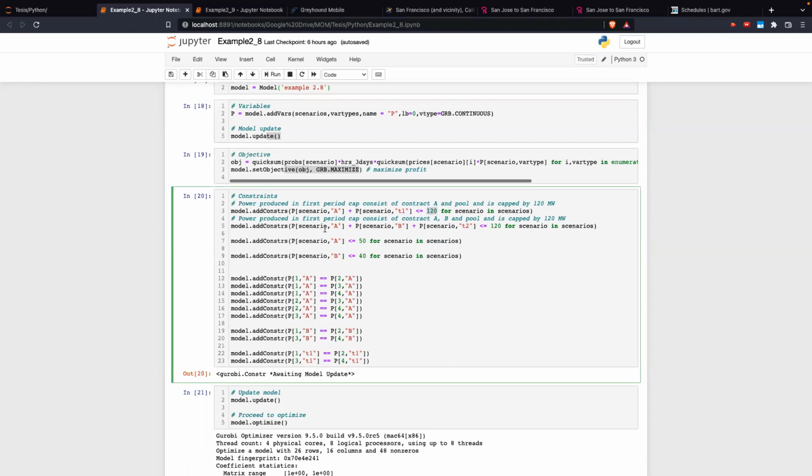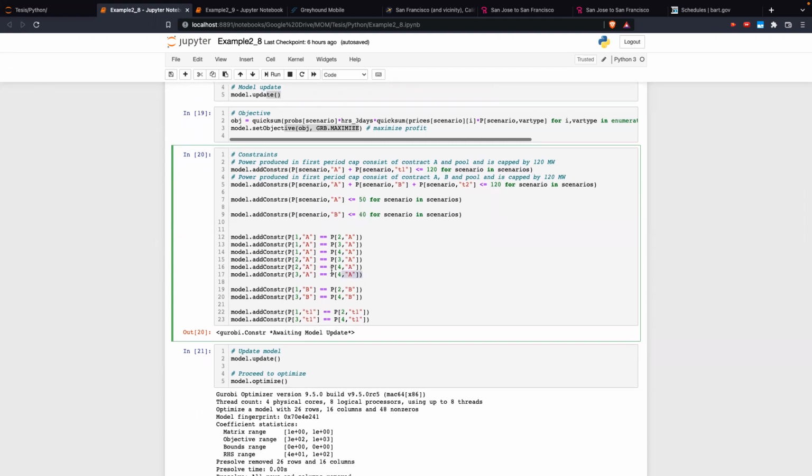Then we have the second period for all of the scenarios: the power from contract A, power from contract B, and power sold in the pool market in the second period, capped by 120. Then we have the capacity constraints. The power produced in contract A has to be less than 50, that's at most how much power you can sell using contract A. The same holds for contract B.